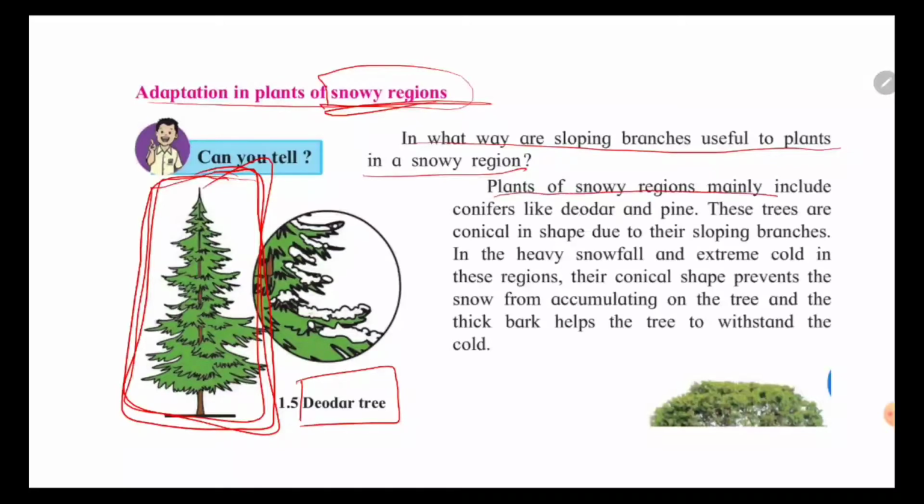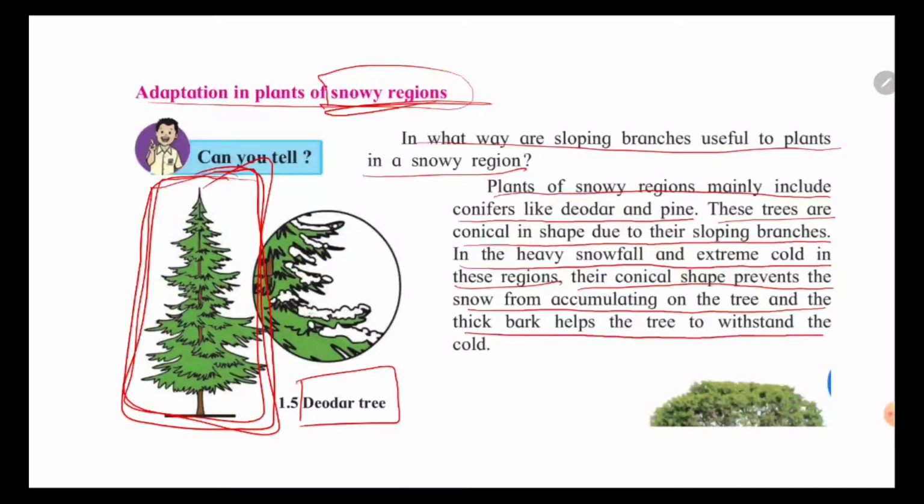Plants of snowy regions mainly include conifers like deodar and pine. These trees are conical in shape due to their sloping branches. In the heavy snowfall and extreme cold in these regions, their conical shape prevents the snow from accumulating on the tree, and the thick bark helps the tree withstand the cold.